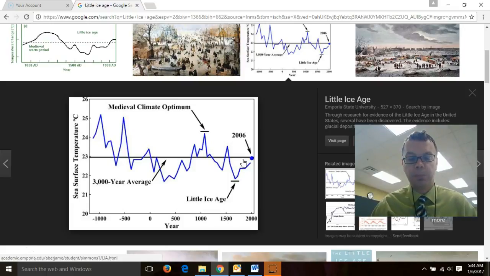It affected Europe greatly. It also affected China and Asia. So the Little Ice Age was a period of cooling that affected Europe and Asia, where there were fewer crops, less food, and very long winters, and it was a period where there was a lot of starving in places like Europe as well.